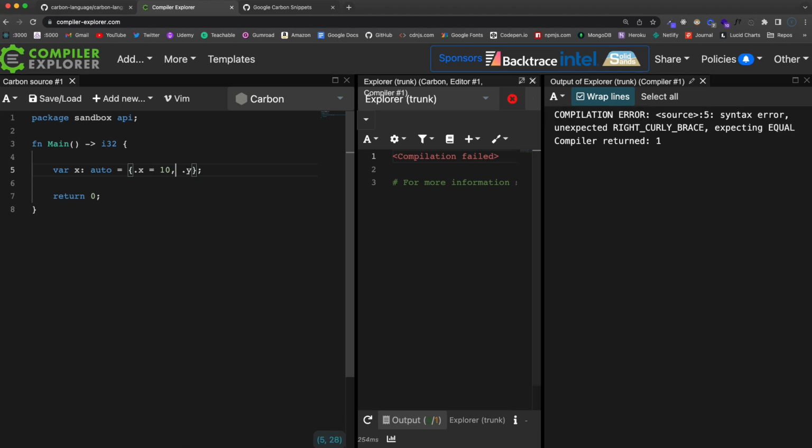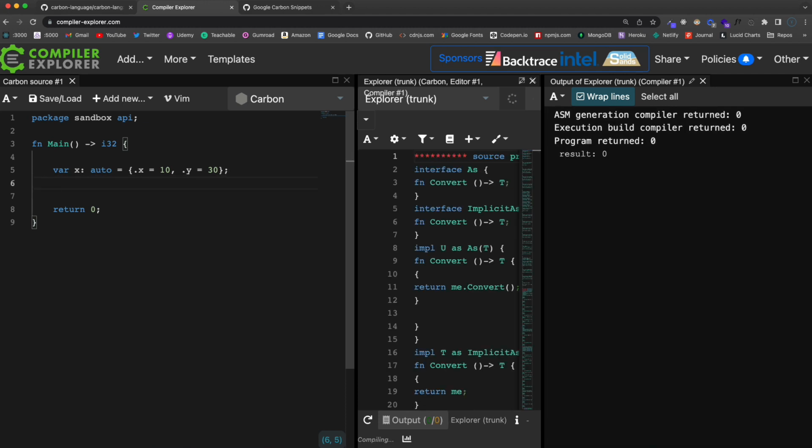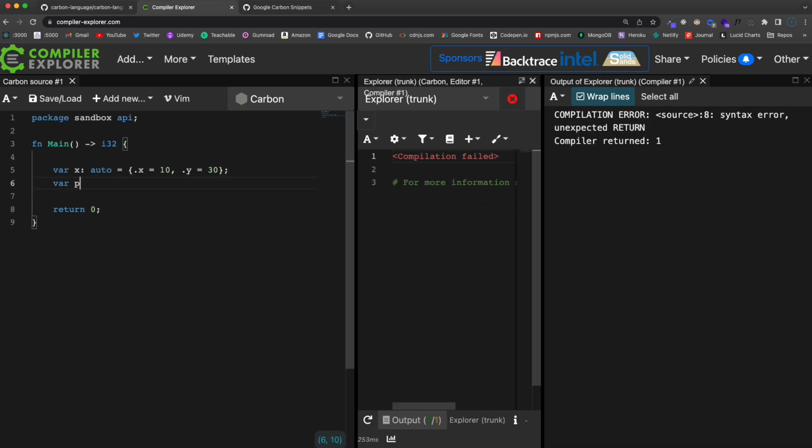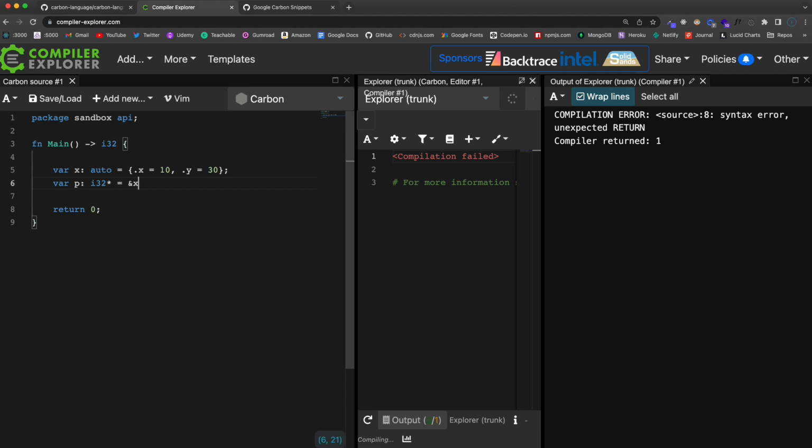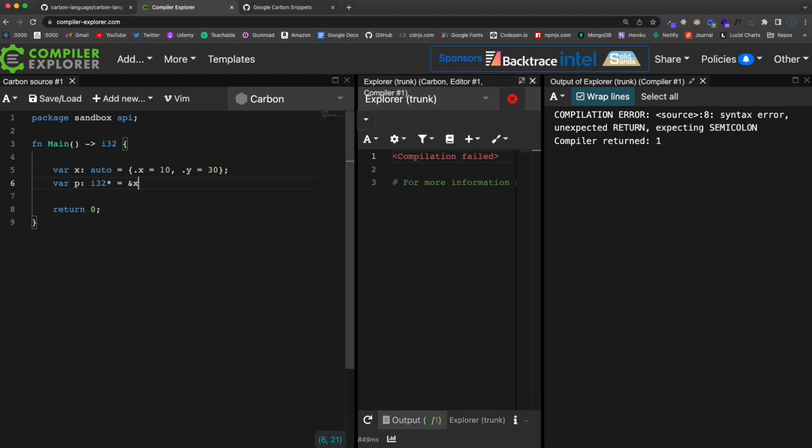We want to say equals, and then Y equals 30. Okay, and then if I create a variable, let's say P, and the type is going to be I32, but it's going to be a pointer, so we want to put an asterisk here, and then we can set it to ampersand, and then let's do X. So X is the name of the variable.